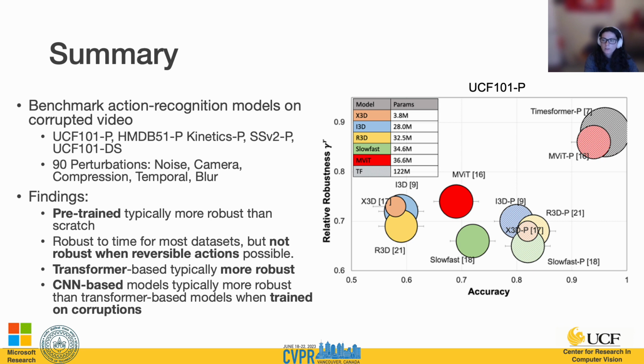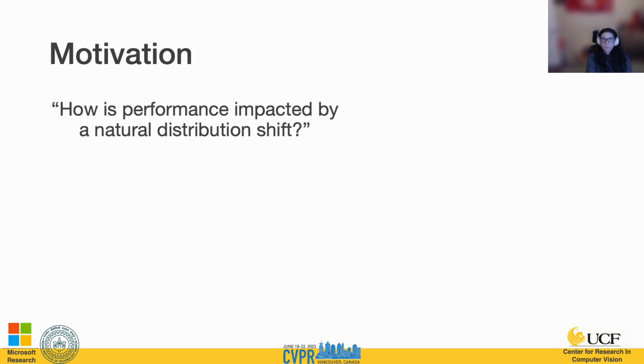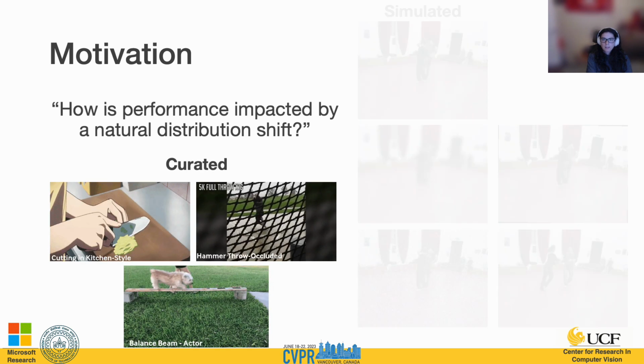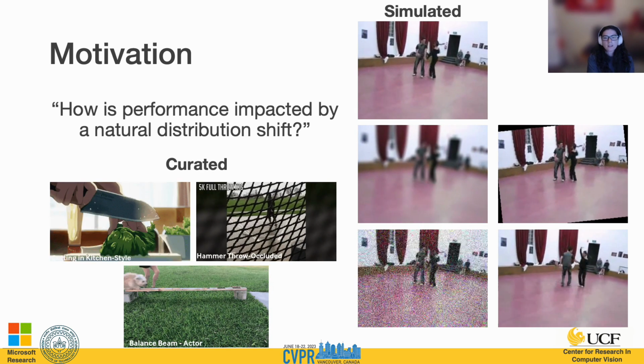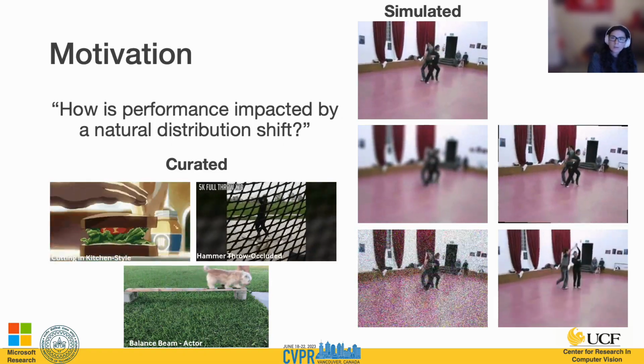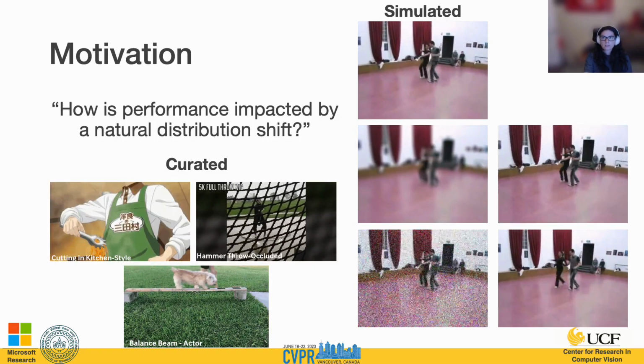When comparing architectures between the selected models, we found that typically the transformer-based models were more robust. Finally, when actually training the selected models on corrupted video, we found that the CNN-based approaches improved relatively greater compared to transformer-based approaches. The motivation of this work is to look at how performance is impacted by a natural distribution shift, and this can be from either curated real-world video or from simulated perturbations.